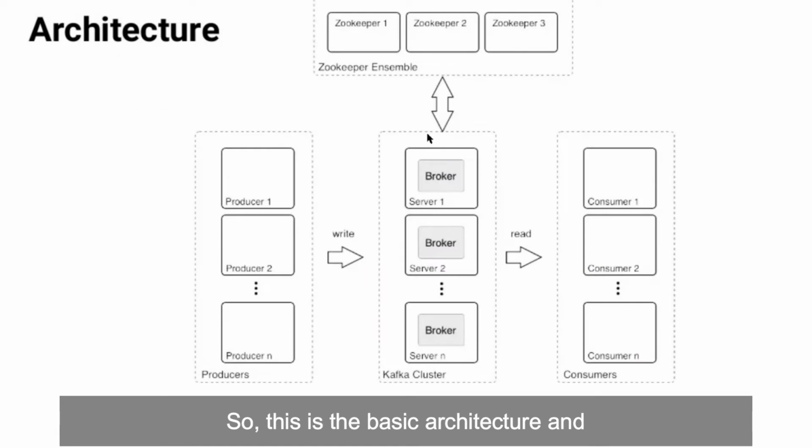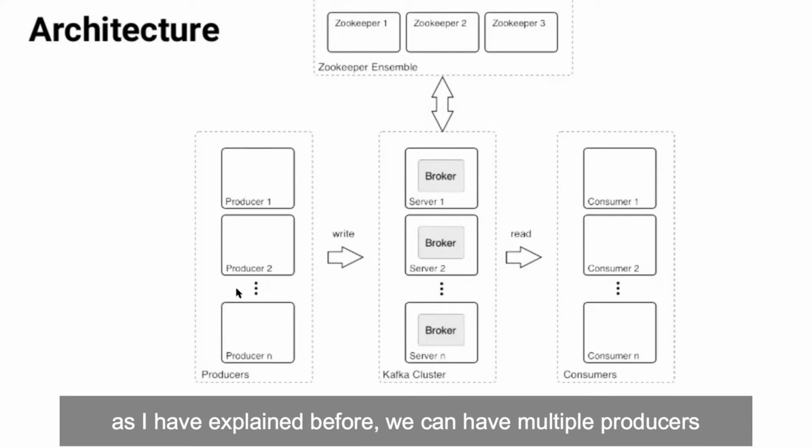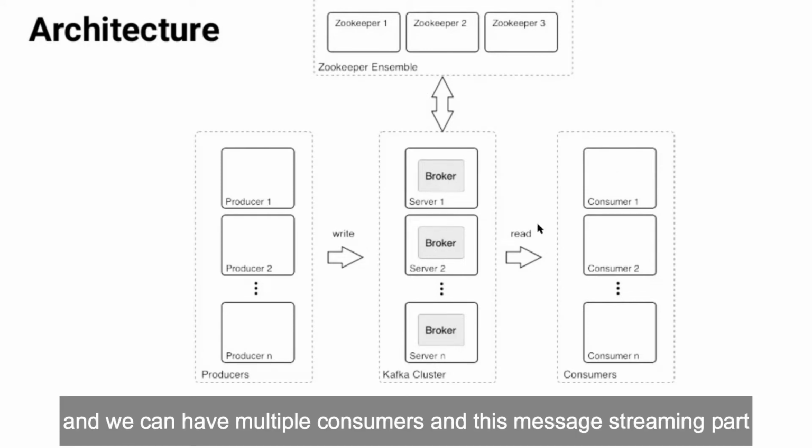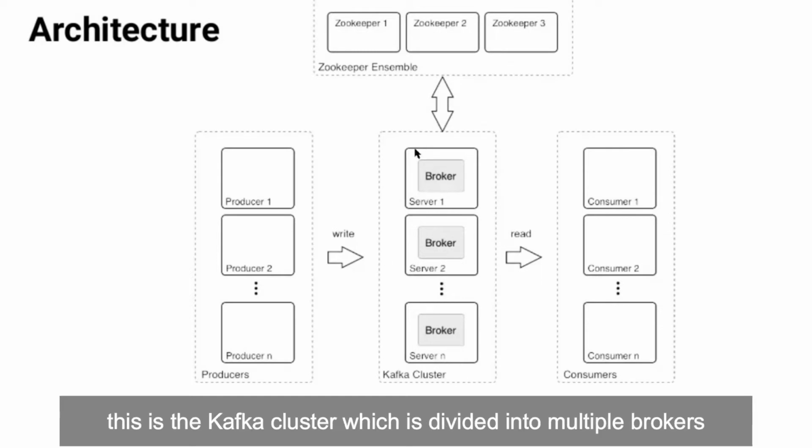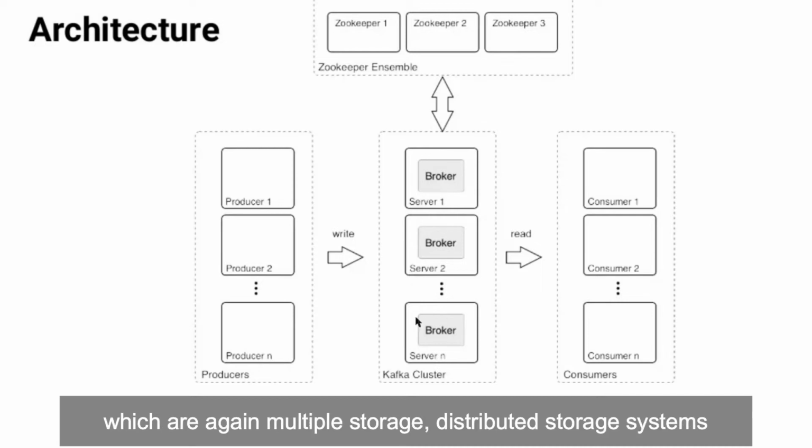So this is the basic architecture, and as I have explained before, we can have multiple producers and we can have multiple consumers. And this message streaming part is the Kafka cluster, which is divided into multiple brokers, which are again multiple storage, distributed storage systems.